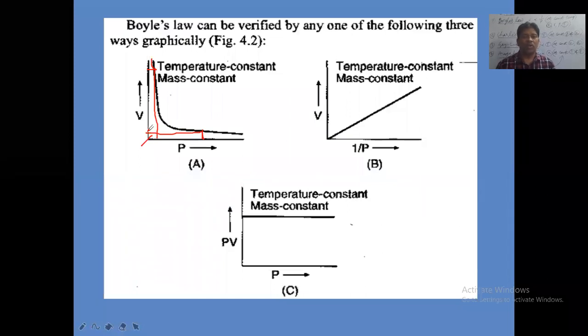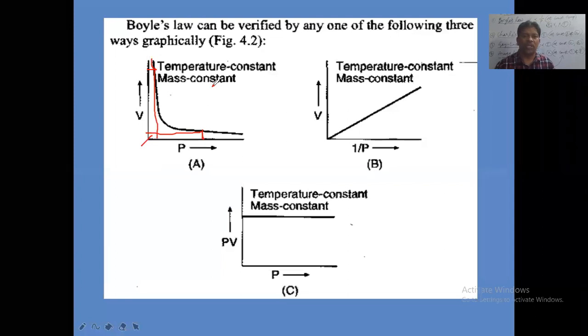That means what here? When you increase the pressure, what happens to the volume? Volume is decreasing. Then we get a rectangular hyperbola. This curve is what? Rectangular hyperbola. And what is kept constant here? Temperature is kept constant. Mass also is kept constant.